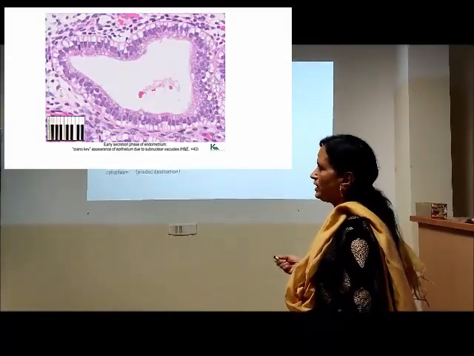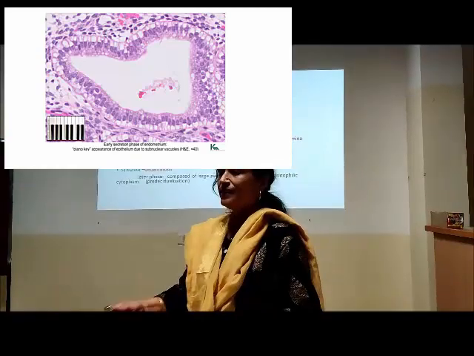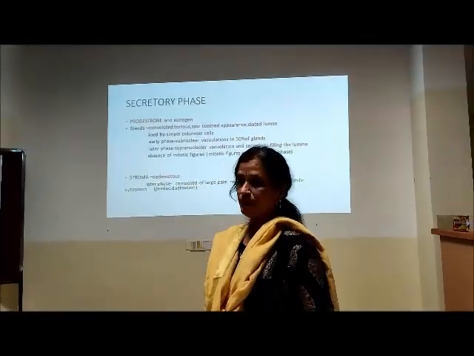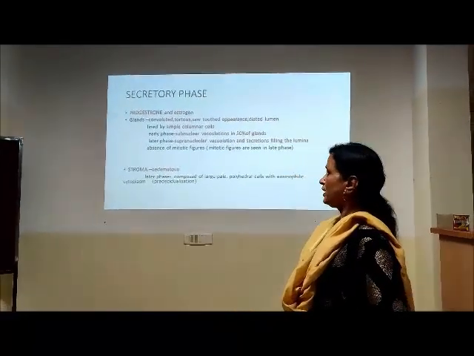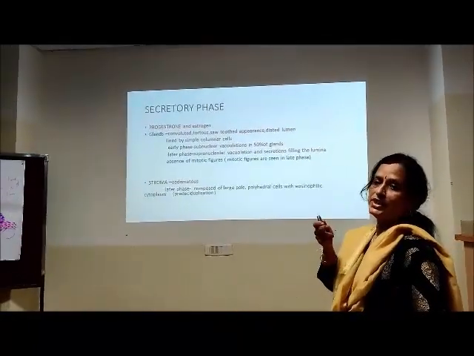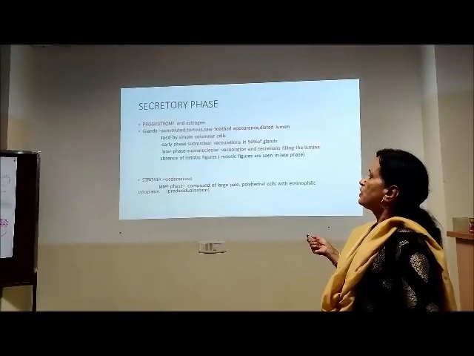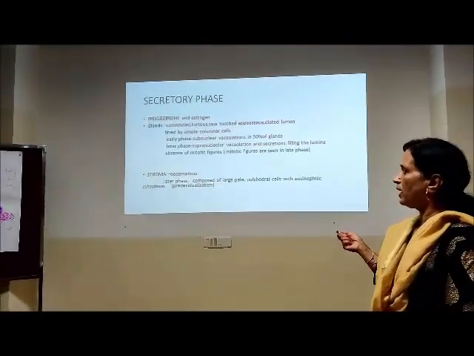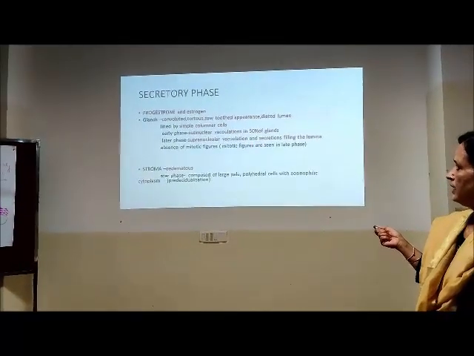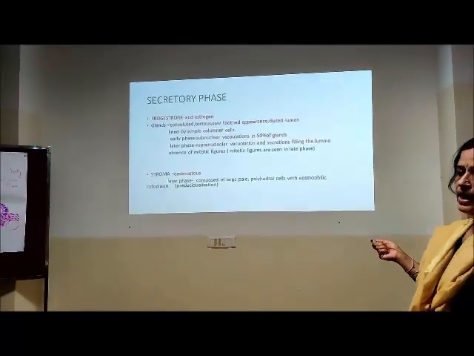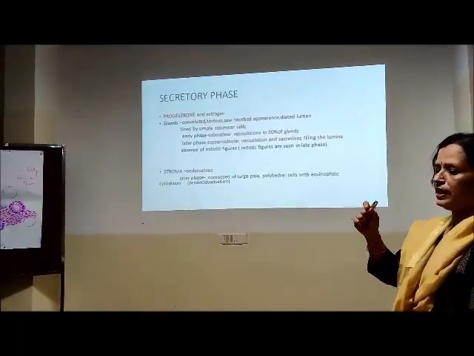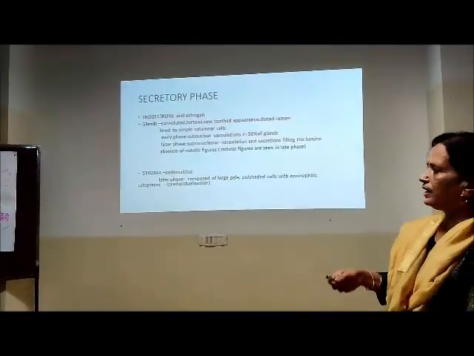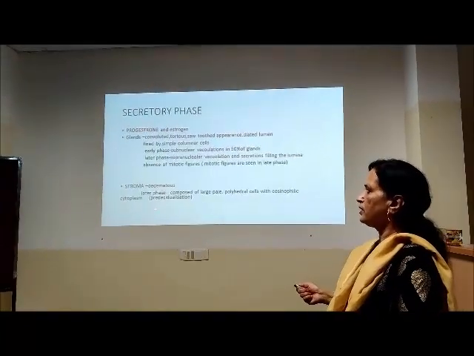So glycogen is sweet. Glycogen disintegrates to glucose. So when the biopsy is put in formalin, it has water. So the glucose dissolves and it leaves an empty space there. So in the early phase, then the nuclear vacuole becomes supranuclear, that is above the nucleus in position. Then starts the apical fraying of the margins of the cells, that is by apocrine pinching and all that. Then they discharge the secretions into the lumen.